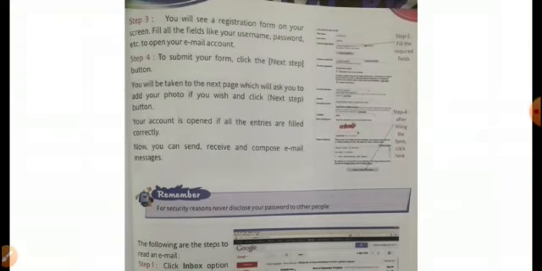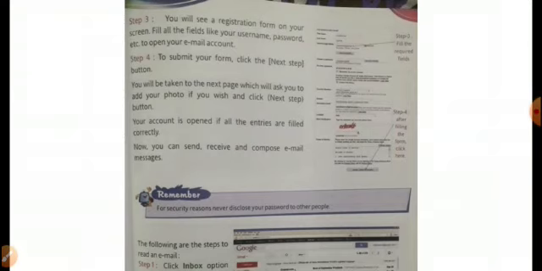Then you will be taken to the next page which will ask you to add your photo if you wish, and click the next step button. Dear students, then your account is open if all the entries are filled correctly. But if there is some problem or error, it will show you the error, and you have to fill it in again. So now you can send, receive and compose email messages.